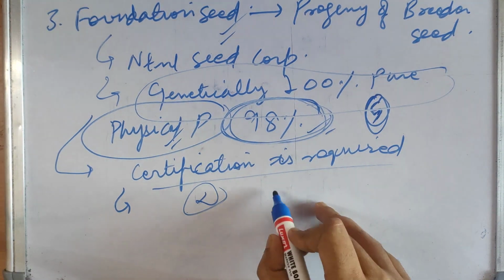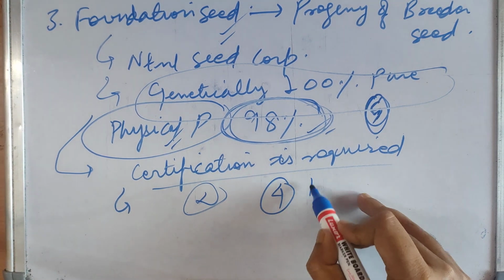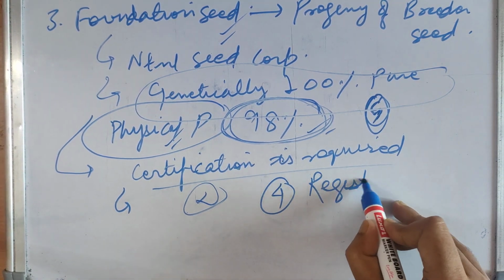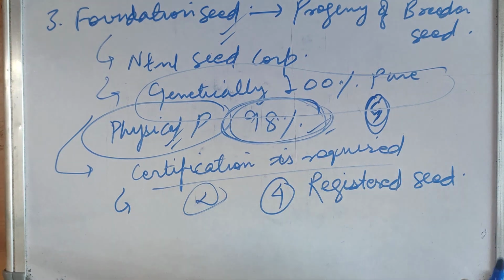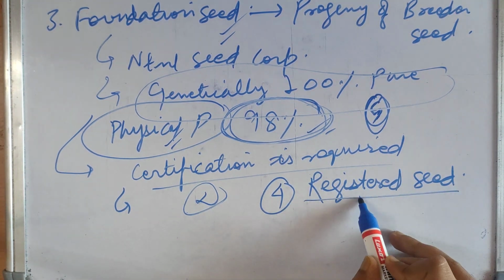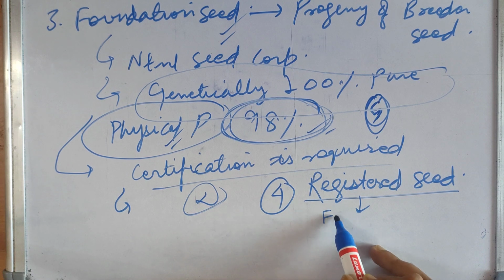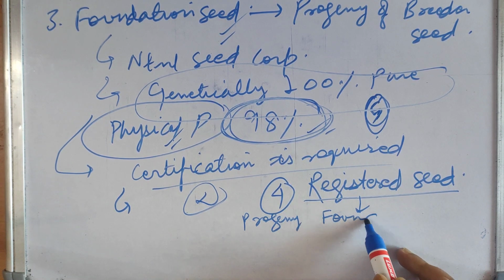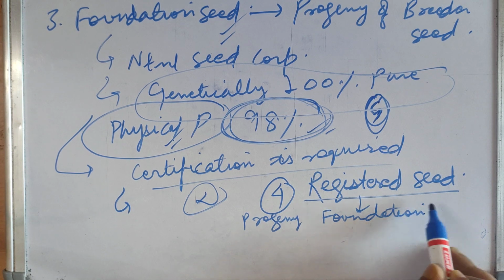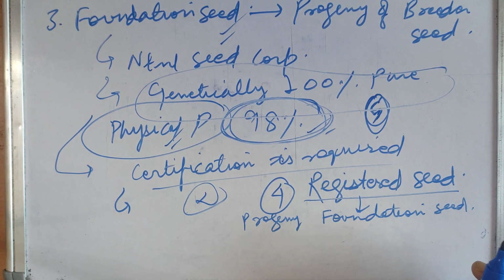Now number 4: after foundation seed we have registered seed. It is the progeny of foundation seed.